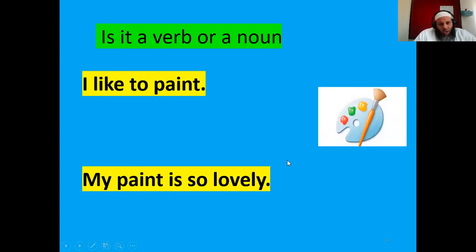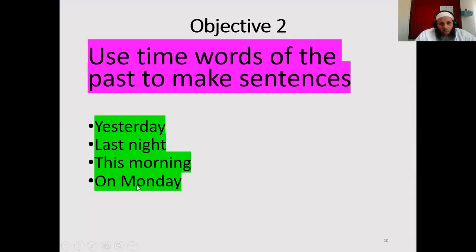I like to paint. What do you like to do? I like to paint. To paint, not to play, not to swim, not to write, not to read. So here it's a verb. But when I say my paint is so lovely, my paint, here it's a noun. I mean my paint. Okay, so it's used as both verb and a noun.